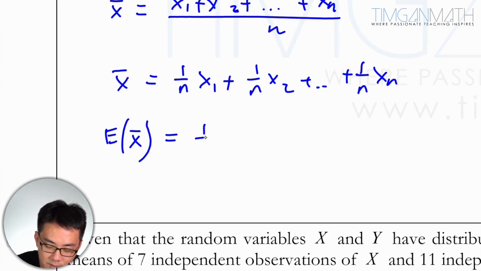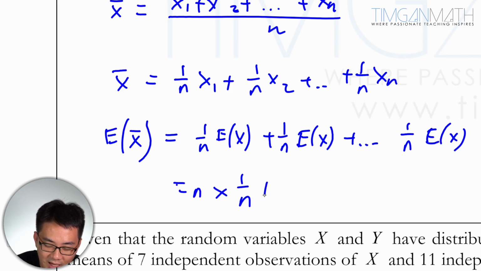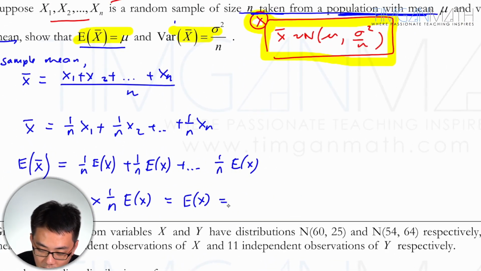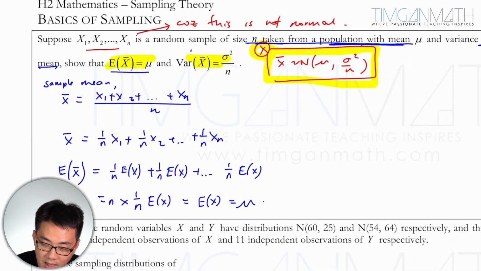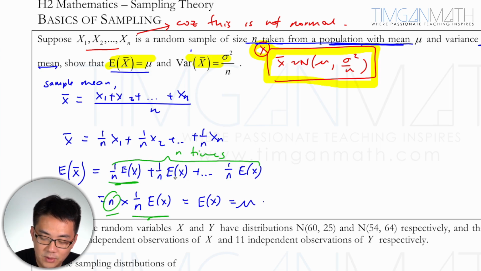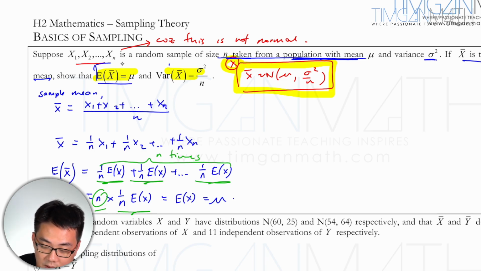So this will be just expectation. So it's 1 over n E x. It's n, because we have n times of it, so this will be E x. Okay, and then this will just be E x is mu lah. Because we have n times on it. You have n times of this lah. So you can only write, you can't write this, you can only write this one out.